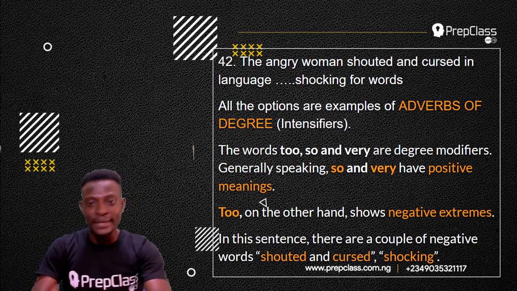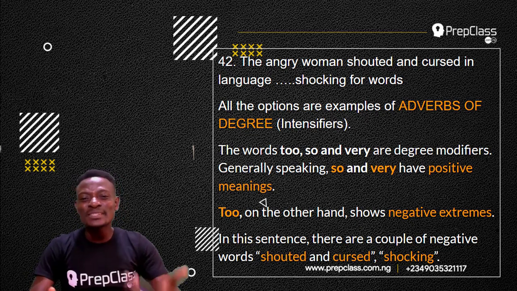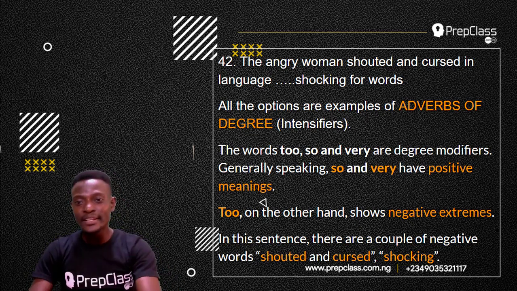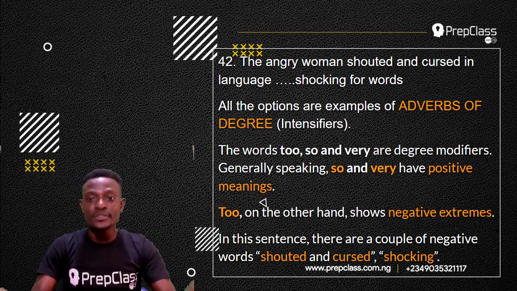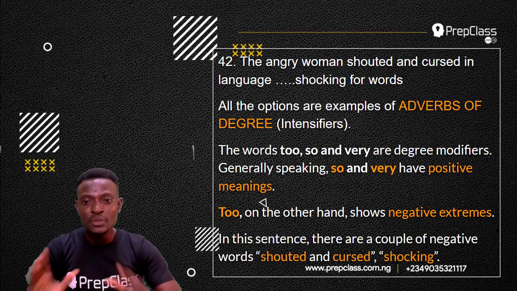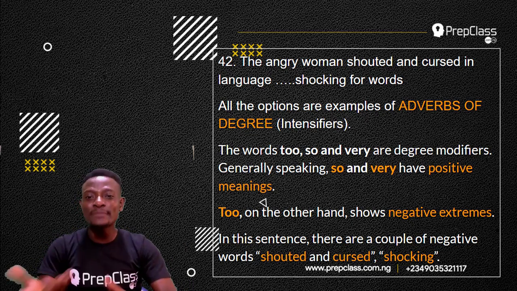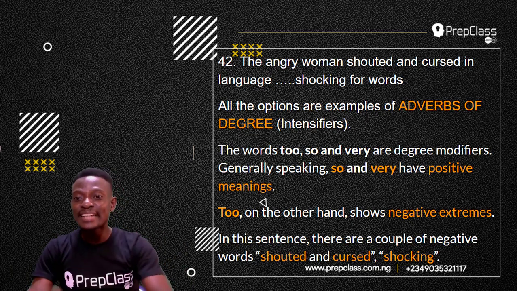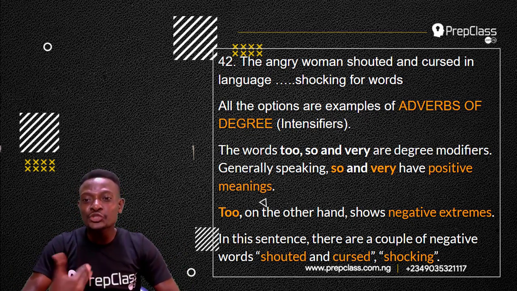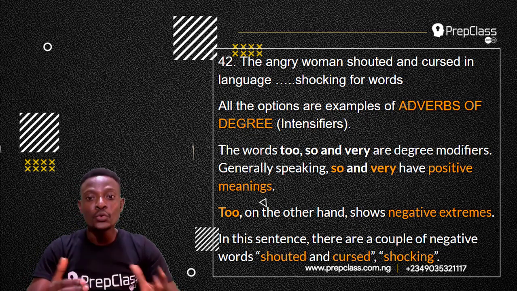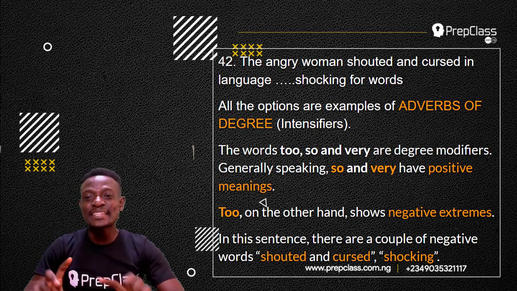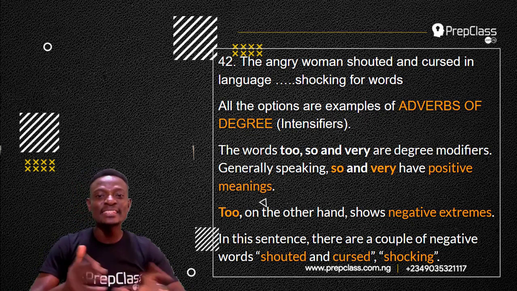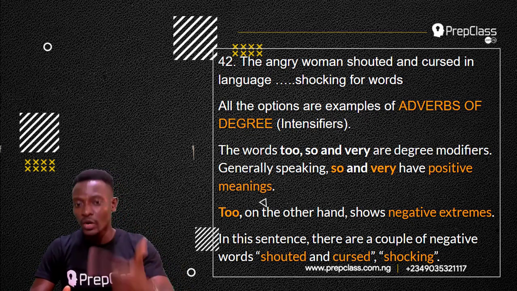So, generally speaking, so and very have positive meanings. You use so and very when you're talking about positive things. She's so beautiful. He is very good. So and very have positive meanings, but too, on the other hand, shows negative extremes. Now, in this sentence, there are a couple of negative words.